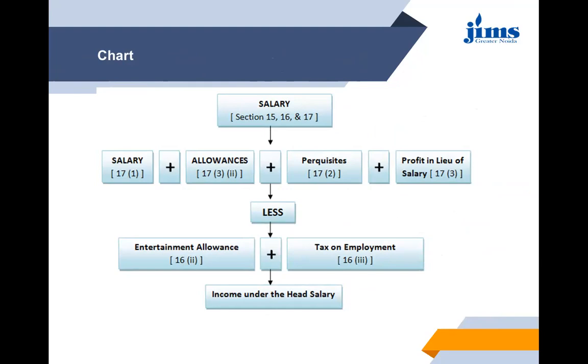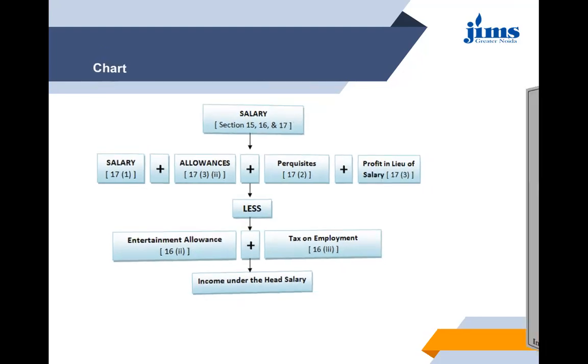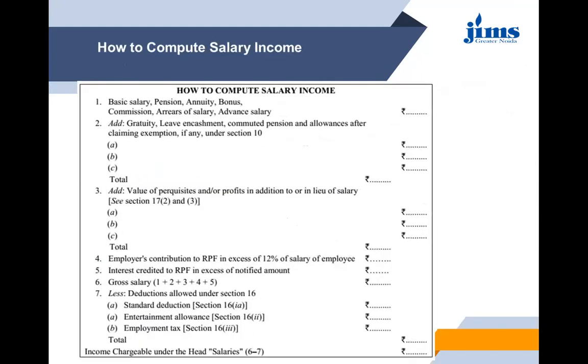Then we have perquisites, section 17 subsection 2. Then we have profit in lieu of salary, that is also defined under section 17 subsection 3. After adding all these heads, we lessen the entertainment allowance, which is a form of reduction I told you about under section 16 subsection 2, and tax on employment under section 16 subsection 3. After deducting these, we come to the income under the head salary.